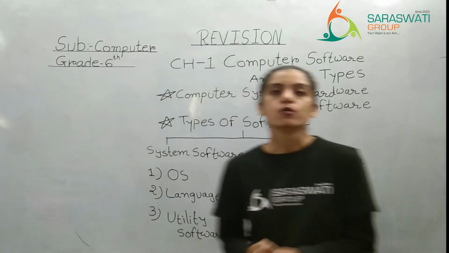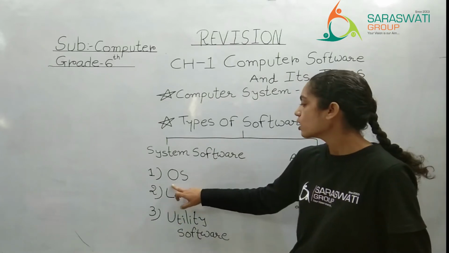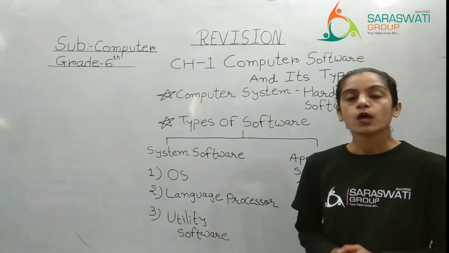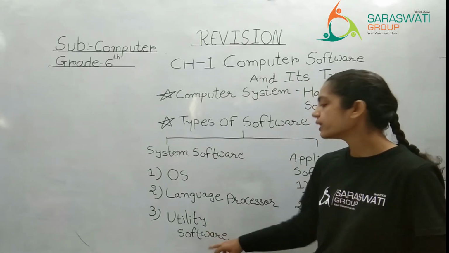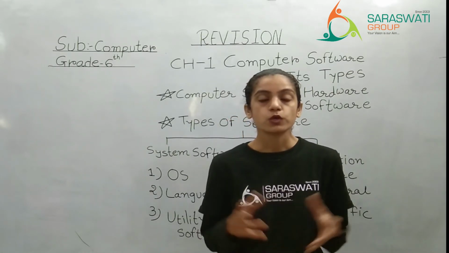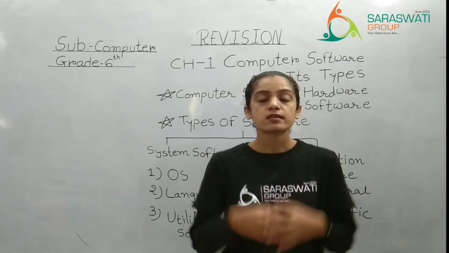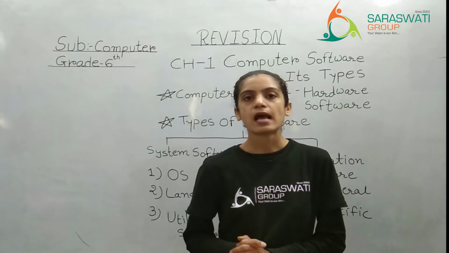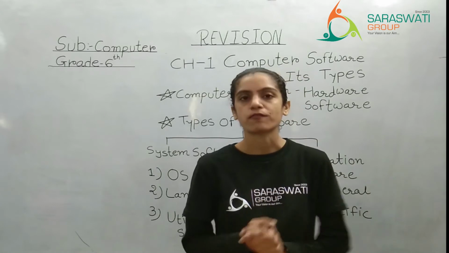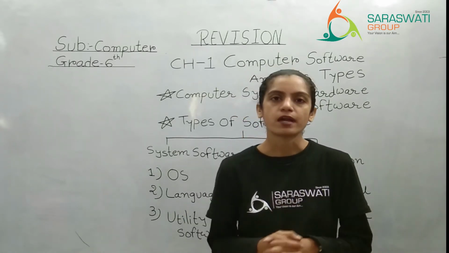Clear? So till now we have completed the first two system software, which were the operating system and the language processor. Moving to the third one, that is utility software. You know what the meaning of utility is? Usefulness, right? The software which is useful to us in many ways is considered utility software. In that also we have seen three software. Do you remember? The first one was antivirus.